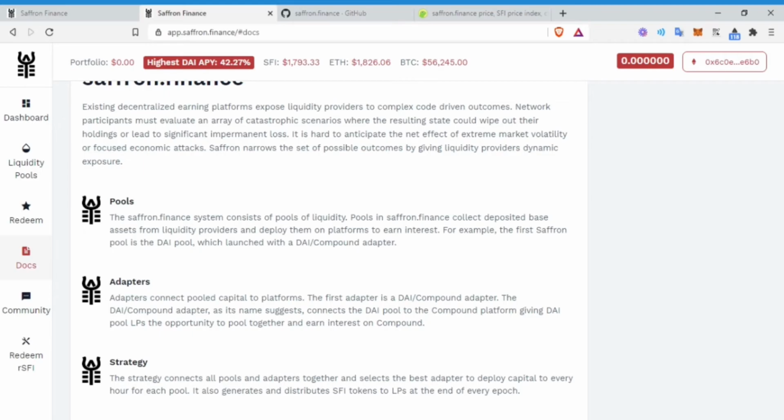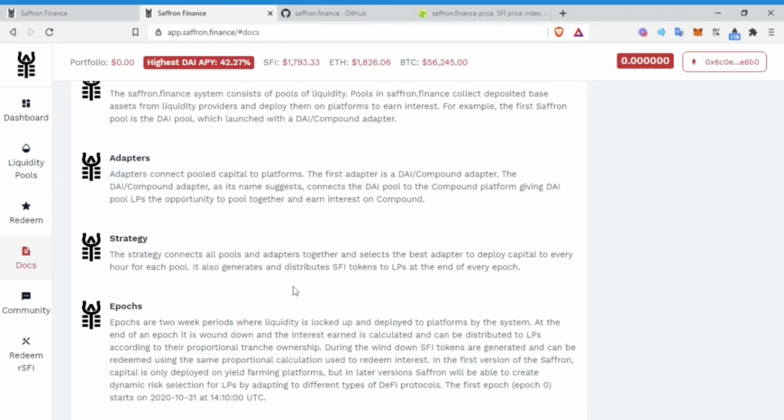This ecosystem consists of pools of liquidity. Pools in Saffron Finance collect deposit-based assets from liquidity providers to deploy them on platforms to earn interest. For example, the first Saffron pool is the DAI pool, a very important stablecoin, DAI, which launched on the DAI/Compound adapter. Compound is another great project I didn't mention, but it's another one that I'm using.